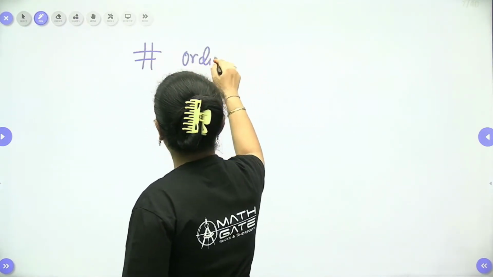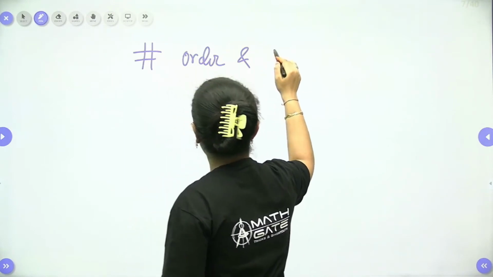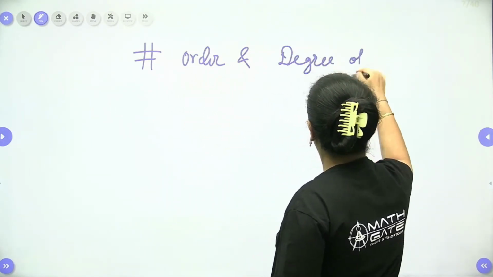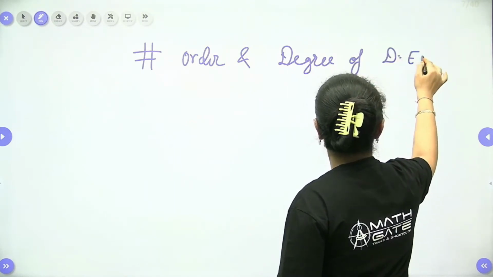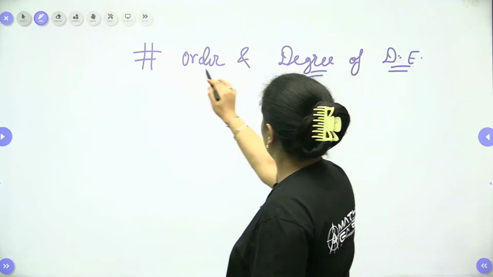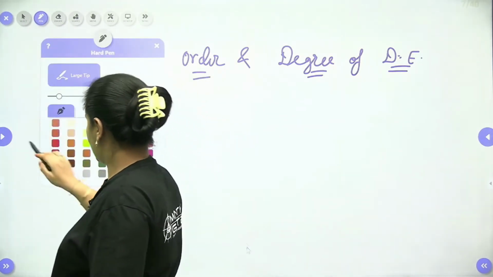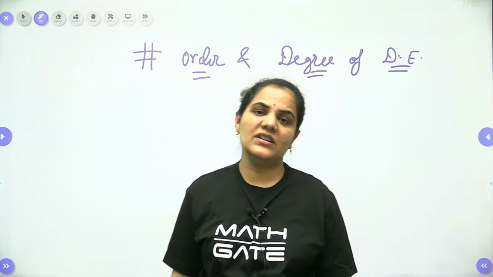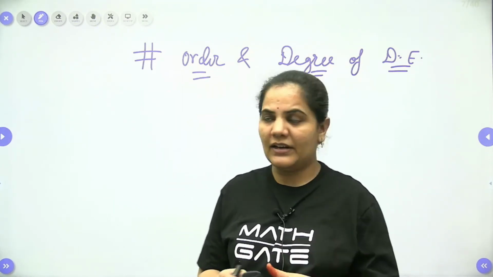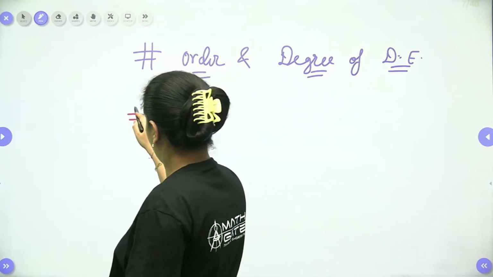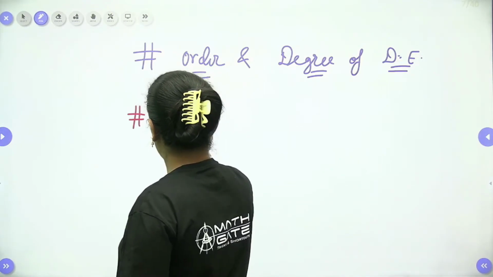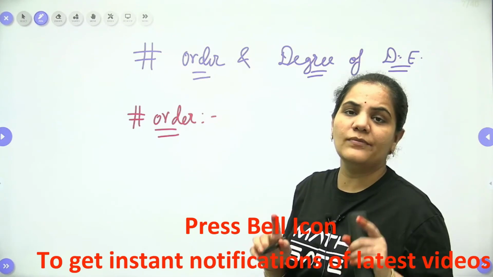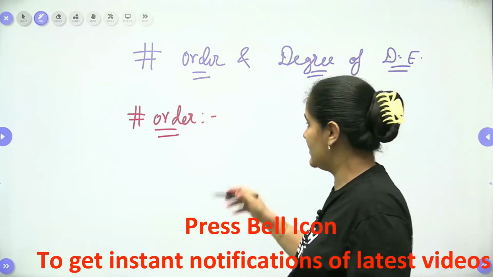Okay, so now we are done with the definition of a differential equation. Let's talk about the order and degree of a differential equation. How to find the order and degree of a differential equation? Let me write down first for order. The order of a differential equation is nothing but the order of the highest derivative present in that differential equation.